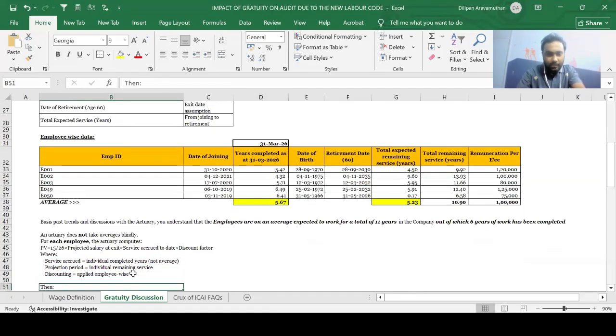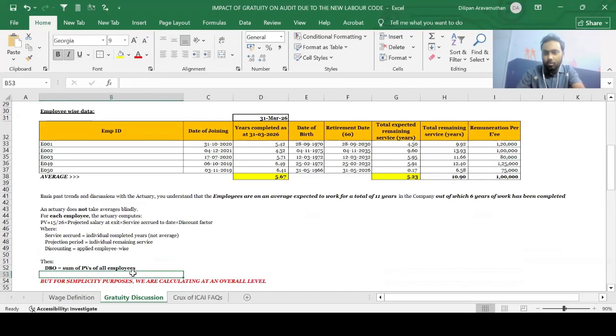Actuary would do this on an employee level, and once he does this for each of the employees, he will aggregate each of the individual employees and arrive at the total impact to be given. But now, guys, for simplicity purposes and for understanding purposes, we are doing it at a totality level. So don't get confused, guys. We are doing it at a totality level for understanding reasons, but an actuary would be doing it at employee level. I hope that is very clear, guys. That's what I've stated here clearly. For simplicity purposes, we are calculating at an overall level, right?